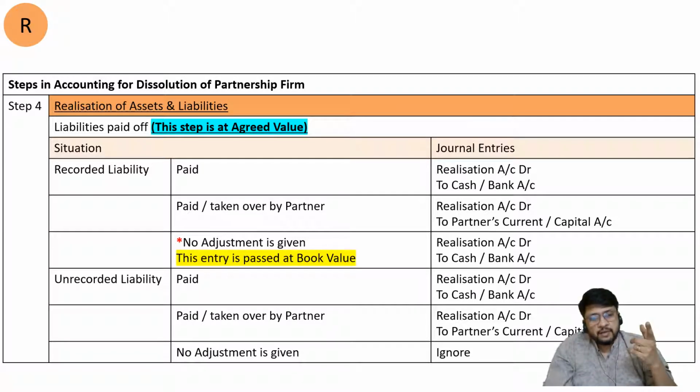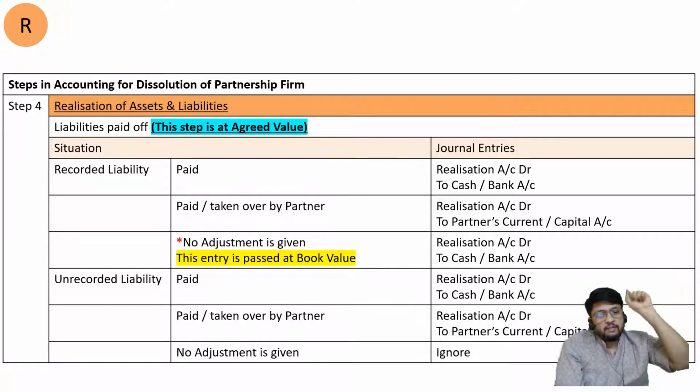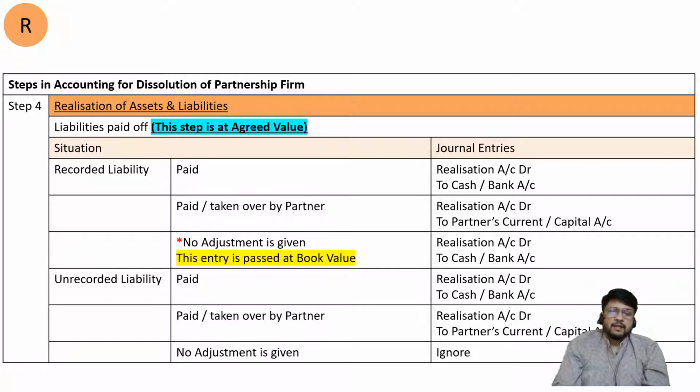But in case of liability, if no adjustment is given, you cannot say that probably they are not going to pay off the liability. If they will not pay off the liability, liability will go to the court of law and will force them to make payment. So remember, if liability adjustment is not given, but a liability is already appearing in the balance sheet, so in the transfer stage you have already transferred the liability to the realization account credit side, then merely because afterwards there is no adjustment, you can't say, sir, let me ignore it.